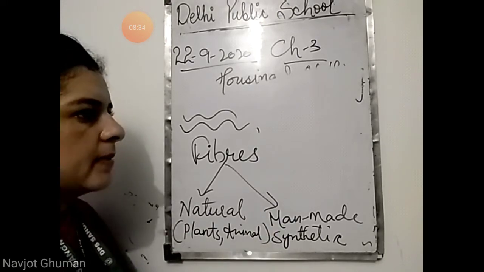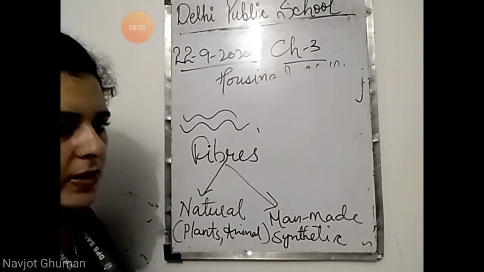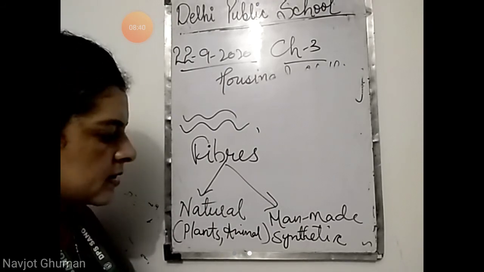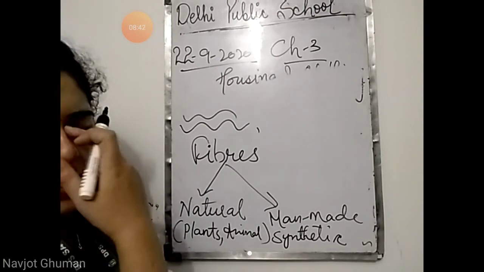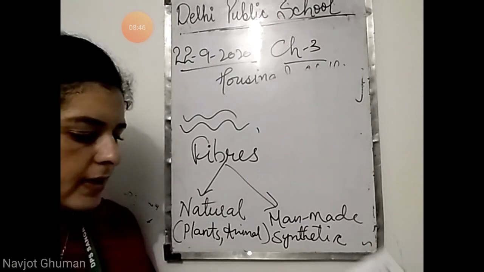Next come your man-made fibers. Man-made fibers are made by man in factories with the help of chemicals. Examples: nylon, polyester, acrylic. These are examples of man-made fibers.